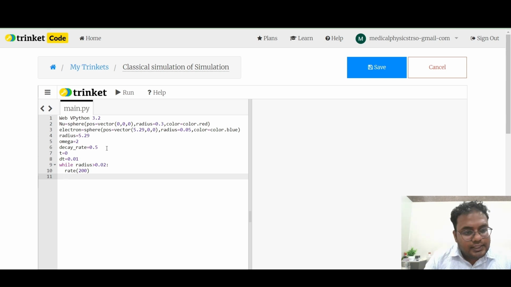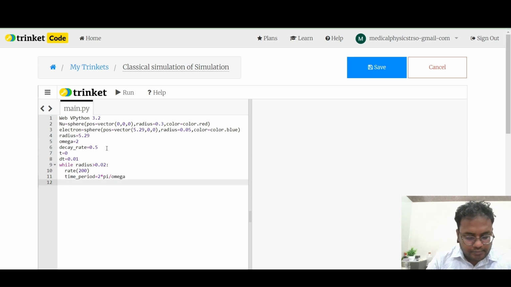Now calculate the time period and velocity. So time period equal to 2 times pi by omega. Understand? After the time period, velocity. So velocity equal to omega into radius.